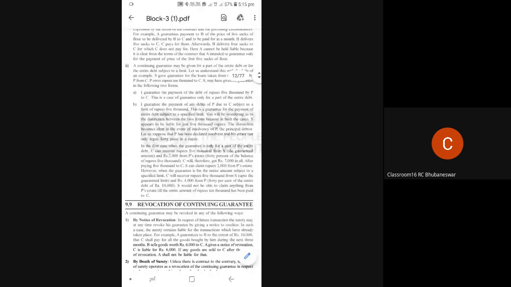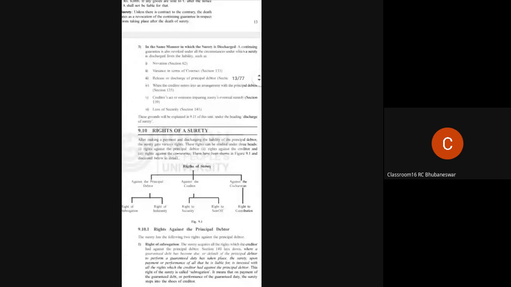And next is by death of surety. If the death of the surety occurs, no further contract of guarantee will be there. It will automatically be cancelled. Then, in the next case, in the same manner in which the surety is discharged. There are various sections under which the continuing guarantee can be revoked. All these sections are there under that head. You go through it.